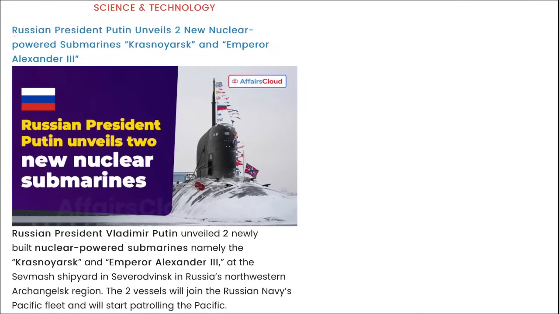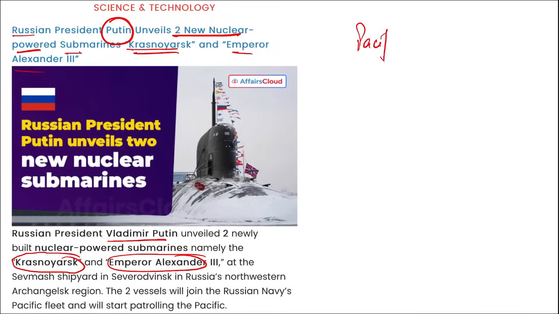Next, science and technology. Recently, Russian President Vladimir Putin unveiled 2 nuclear-powered submarines, Krasnoyarsk and Emperor Alexander III. These are the names of the 2 nuclear-powered submarines. They were recently launched by Putin, and the aim is patrolling in the Pacific region. Right here you can see one of the submarines, a nuclear-powered submarine recently launched by Russia.